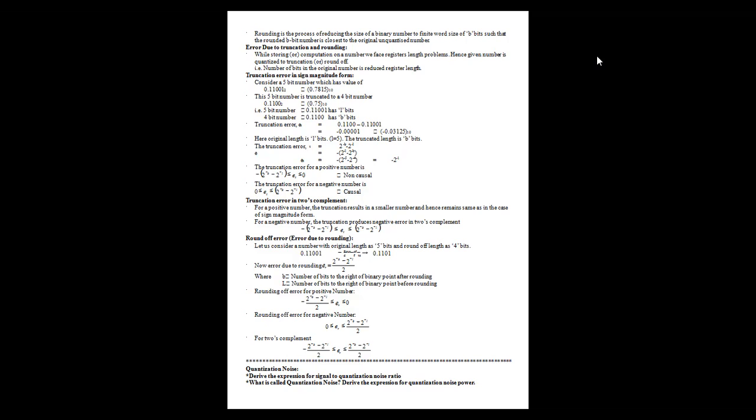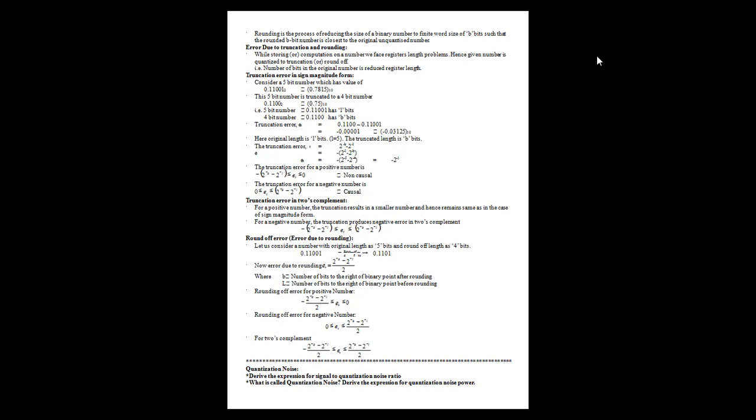Whereas in the case of round-off error, the error due to rounding, take the original length to be 5 and the round-off length to be 4 bits. The error due to rounding is given by the formula 2 to the power of minus B minus 2 to the power of minus L, divided by 2. Here B and L are the number of bits to the right of the binary point after and before rounding respectively. For the positive case, we have 2 to the power of minus B minus 2 to the power of minus L, by 2.